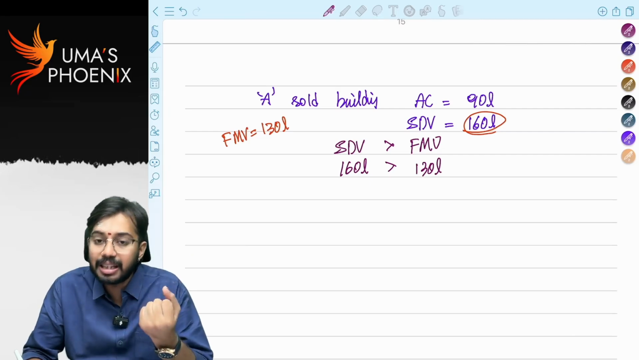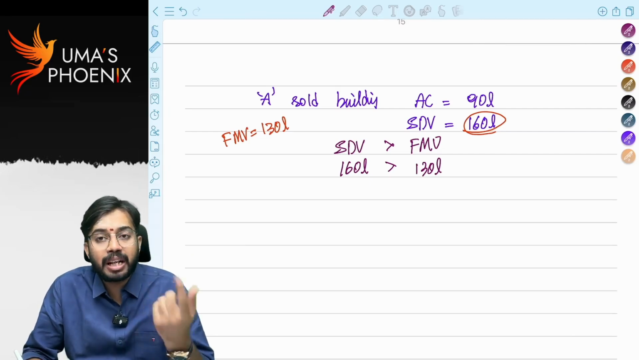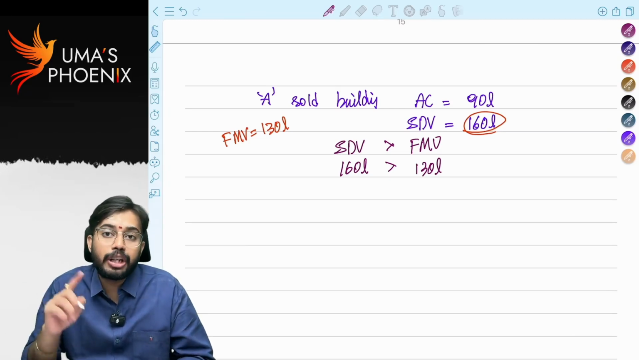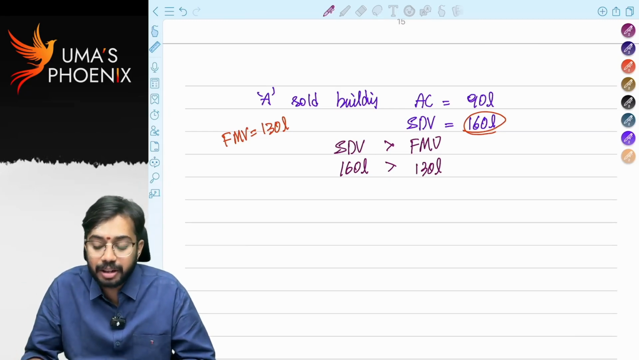So in this case, the assessee can approach the income tax officer for recomputation of stamp duty value. Are you able to understand?